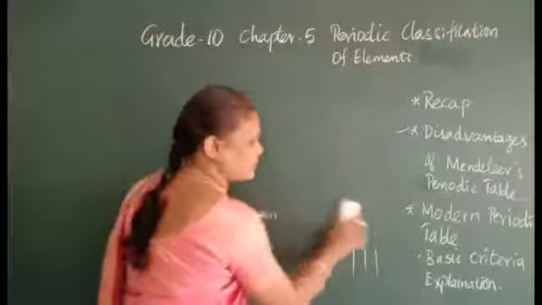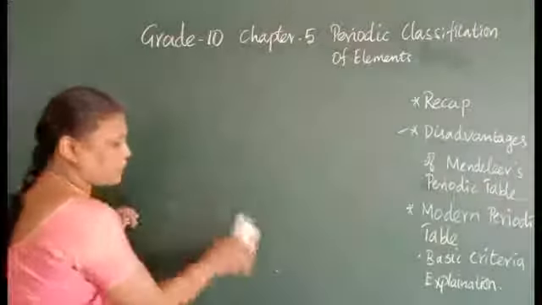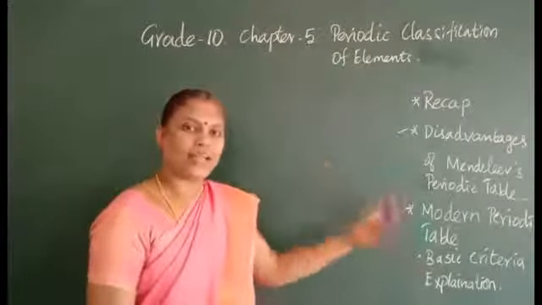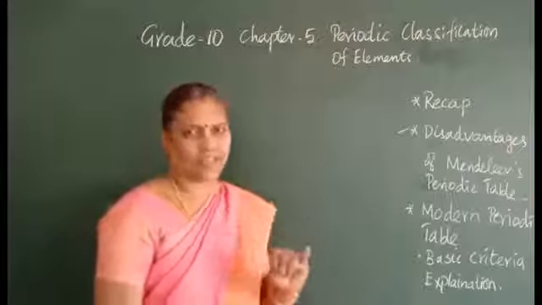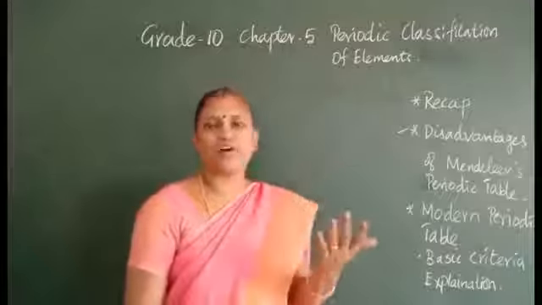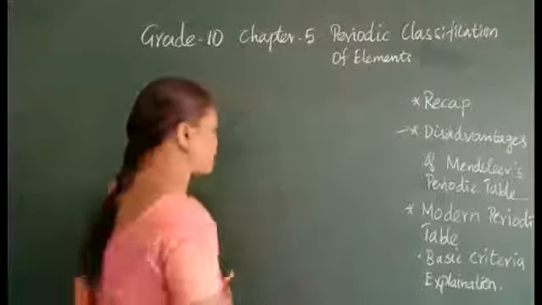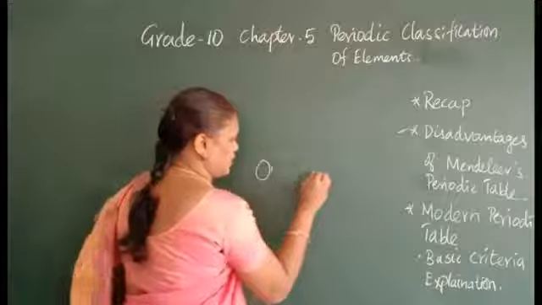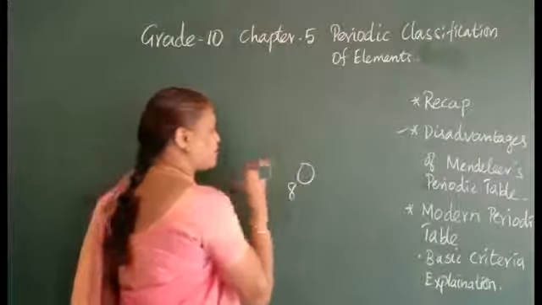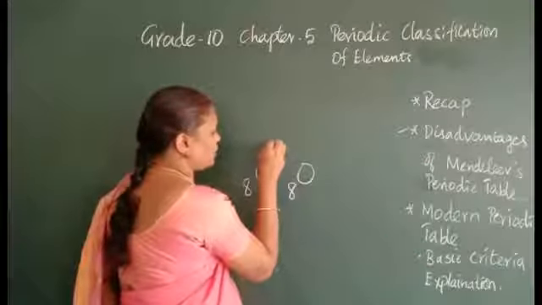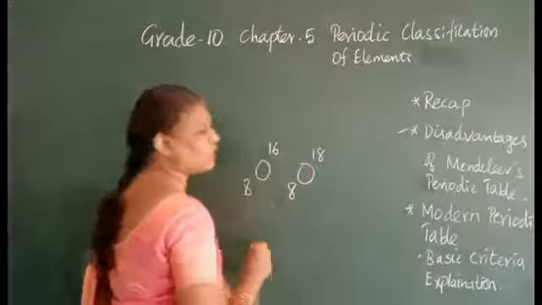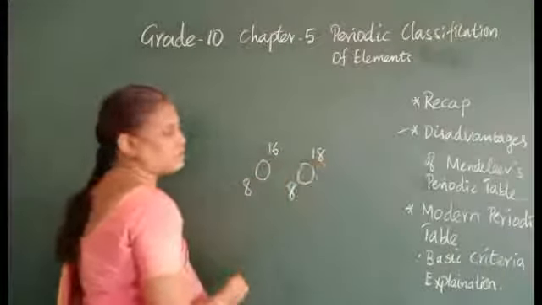So hydrogen has been given a unique place, a separate place, but it has the character of alkali metal, so it is placed above and the color of the halogen is given. Okay, that is the first one. Second one, what is that? He cannot give a position for isotopes. What are isotopes? For example, oxygen. Oxygen has atomic number 8 and the mass number is 16, and one more is 18. Okay, like that it has different mass.